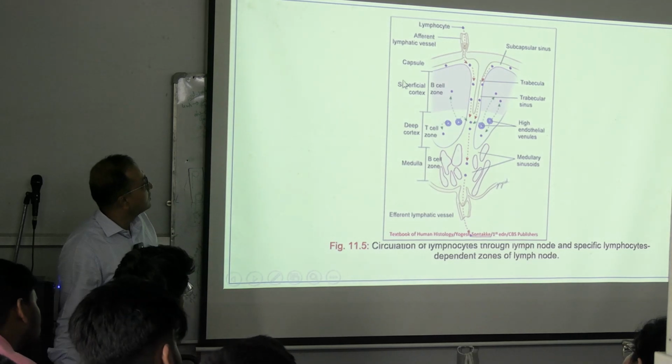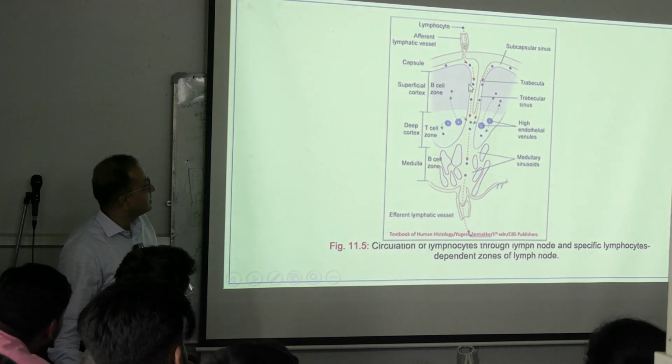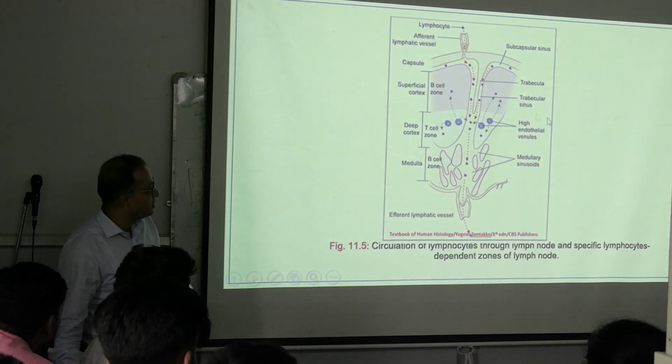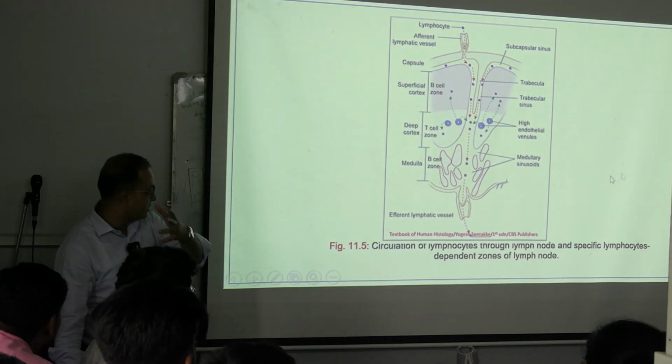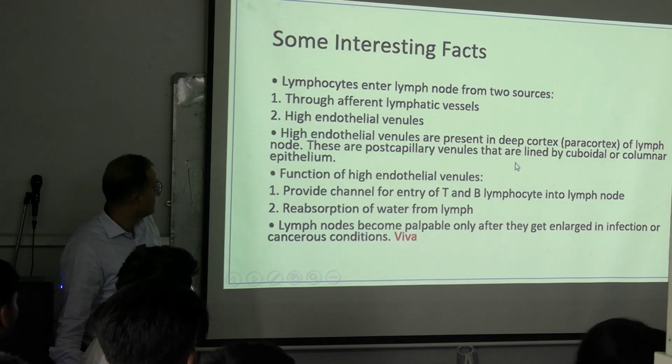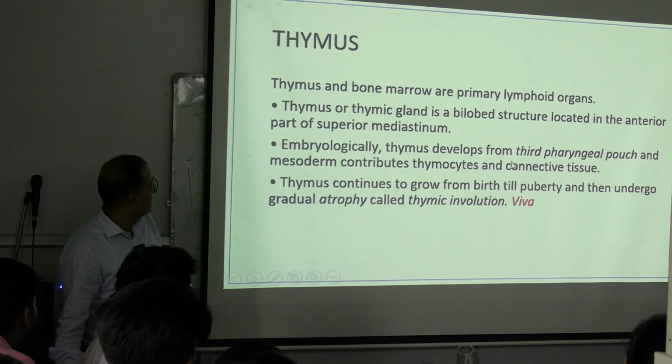So this is what we are talking about. These are the lymphatic channels, they are getting in, then running through the space in between the nodules, and they get filtered and screened, and then bypass through. So this is about the lymph nodes.